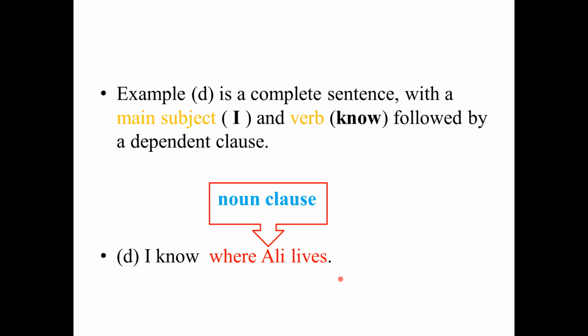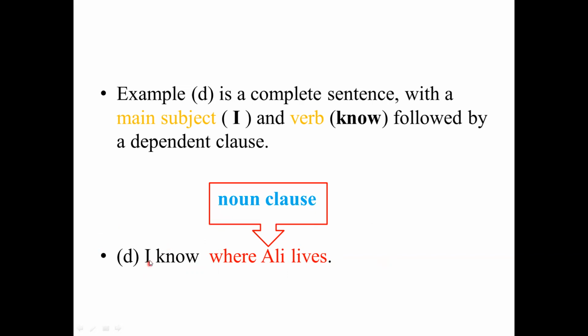We said it's incomplete because some idea is missing in the previous form, but now it's complete when you say, "I know where Ali lives." So where Ali lives is part of another sentence, and in this way we have a complete sentence.